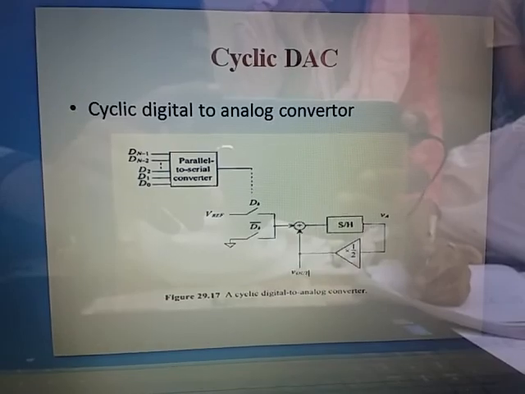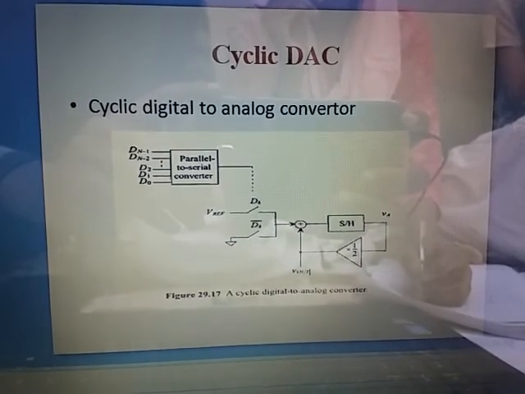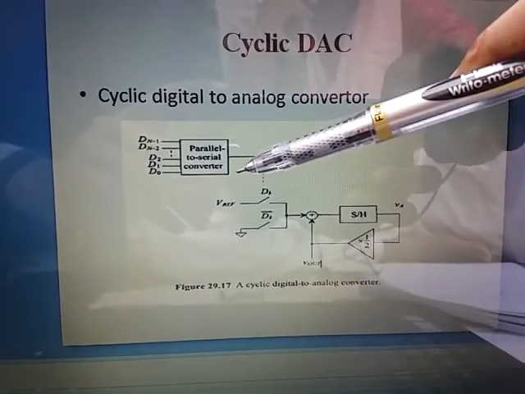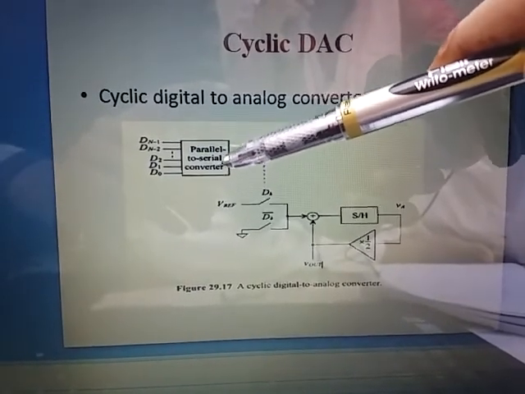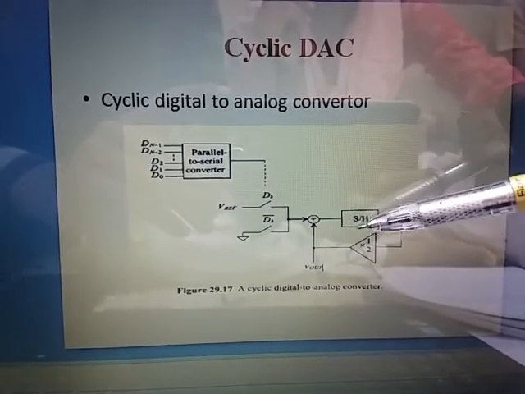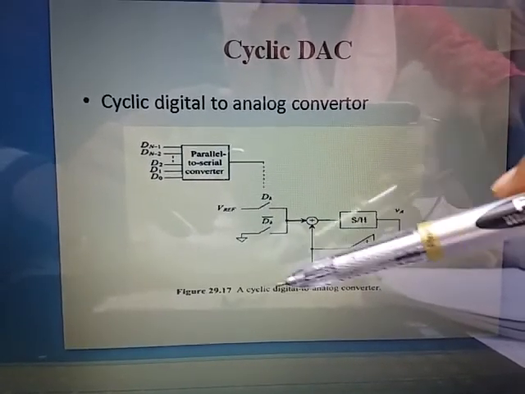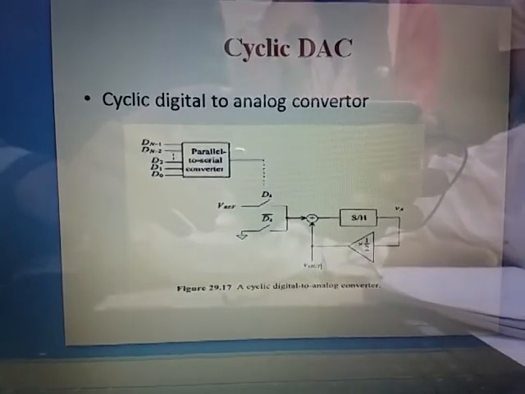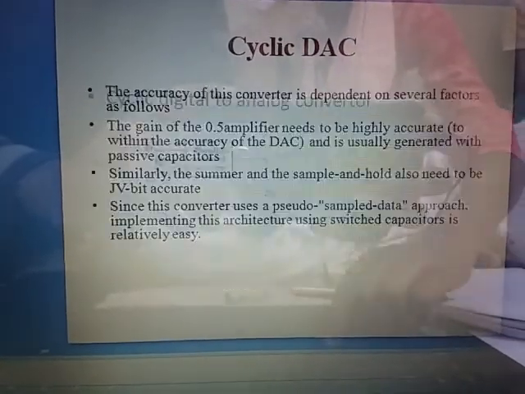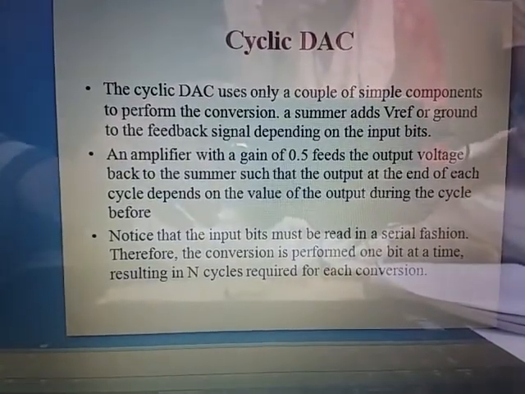So this is the cyclic digital to analog converter circuit diagram. Here, what are the simple components that have been used to convert this cyclically? This is my parallel to series, serial converter, and this is the summer point, this is the sample and hold circuit, and this is the feedback signal. So these are the basic components used in the cyclic digital to analog converter.